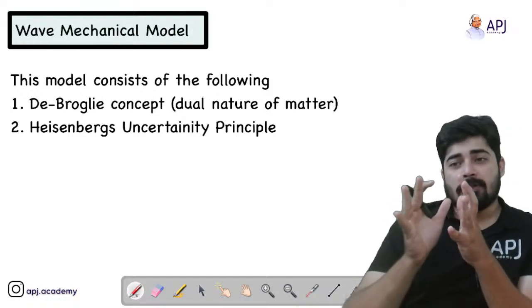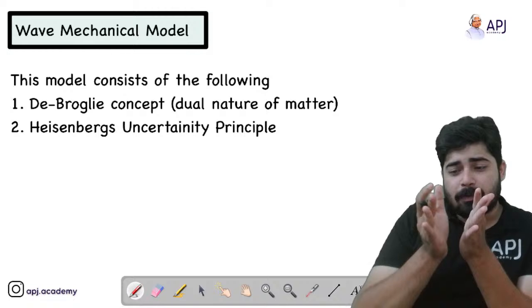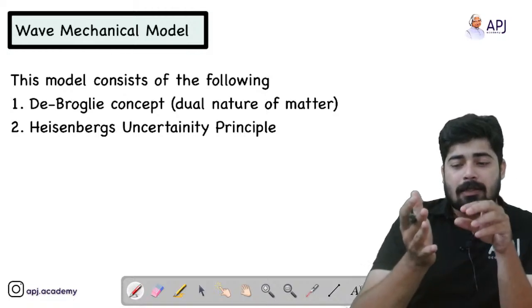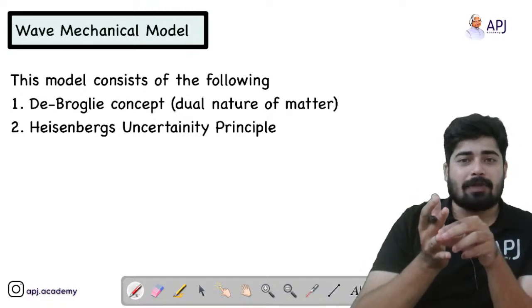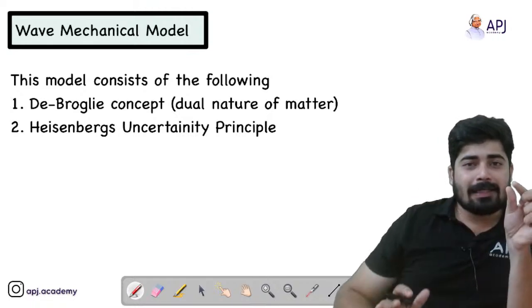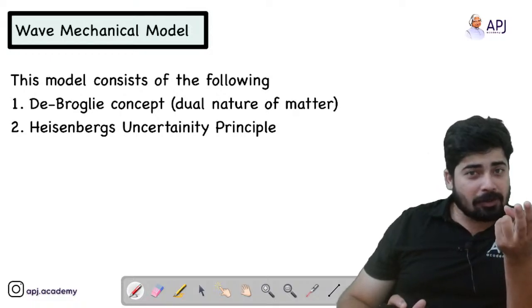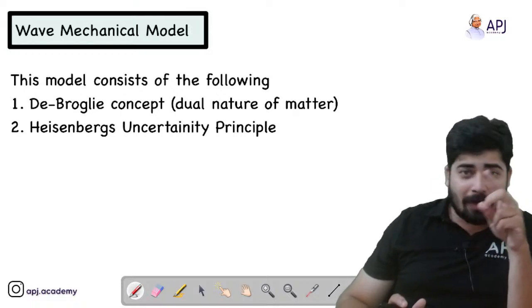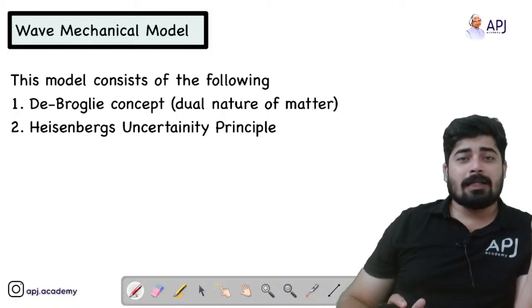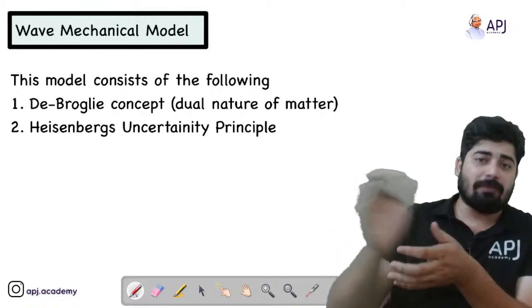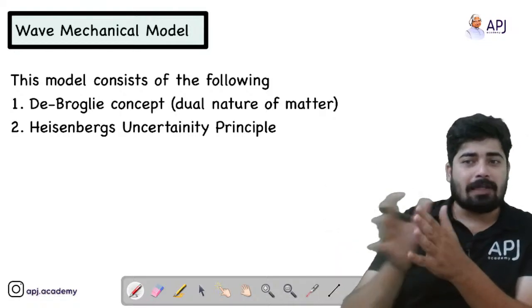So these two concepts are clubbed together, that is, particle nature as well as wave nature. Particle nature is shown by any particle which has mass, and wave nature is shown by any particle when it moves in a wave form, or when it has lambda, that is, wavelength. That is called wave nature.